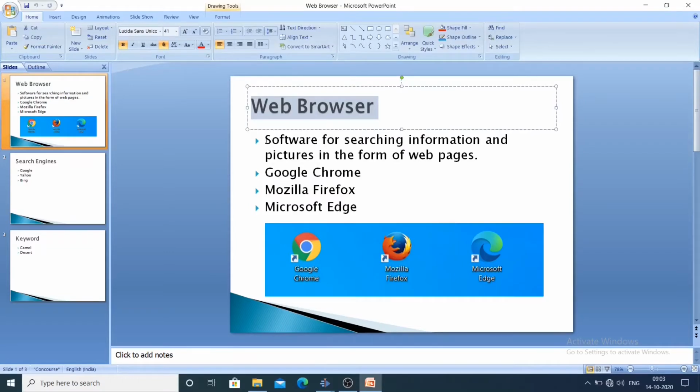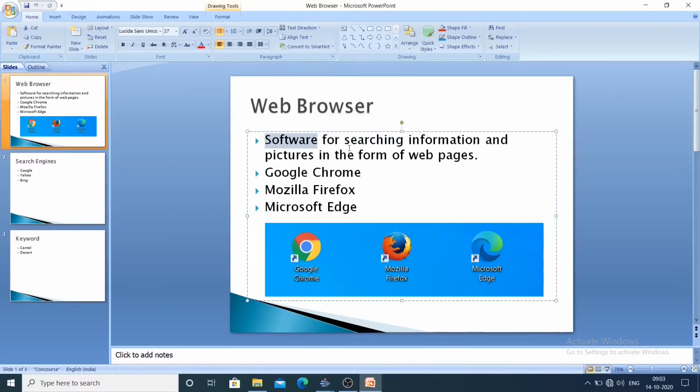I have written the definition here. Web browser is a software. What is its use? It is used for searching information and pictures. And how will we get that information? We will get it in the form of pages, and those pages are known as web pages. Is it clear, my dear students?